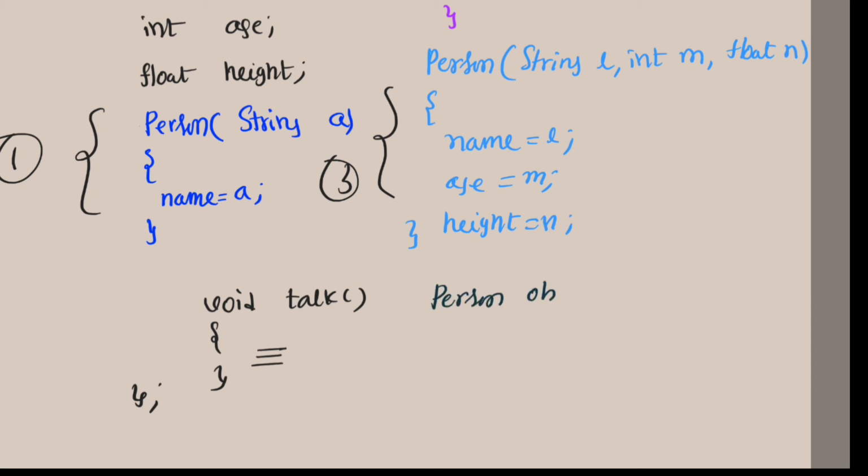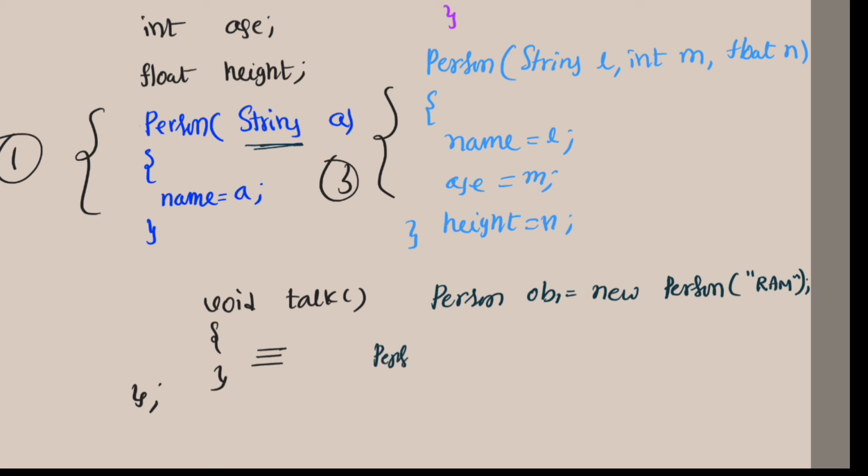Person ob1 equals new Person, like what is the first one? In double quotations, a string, like Ram. Okay, so Ram will be printed.